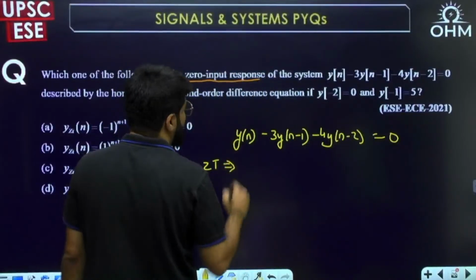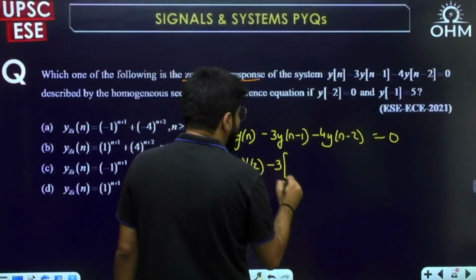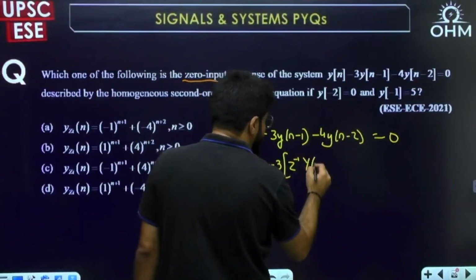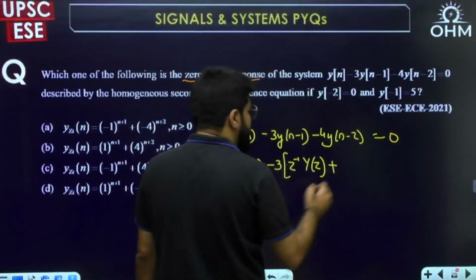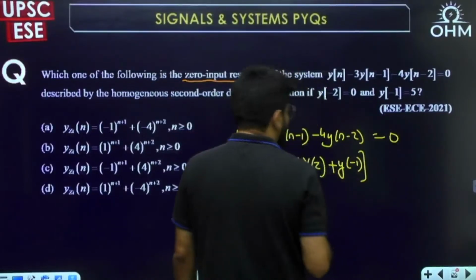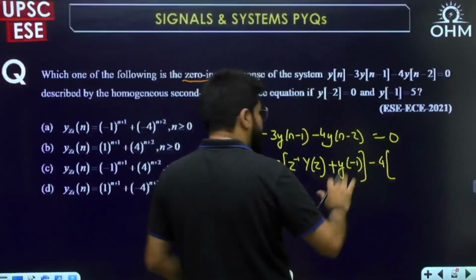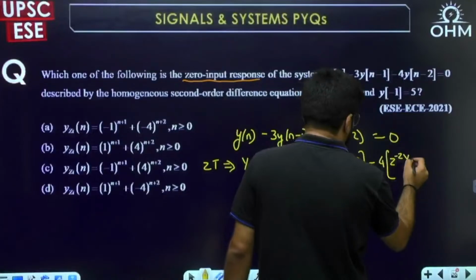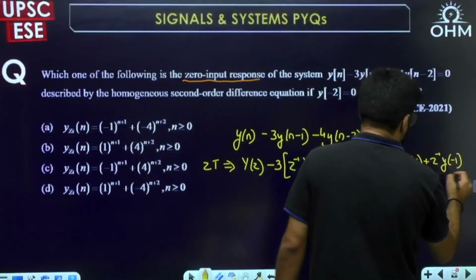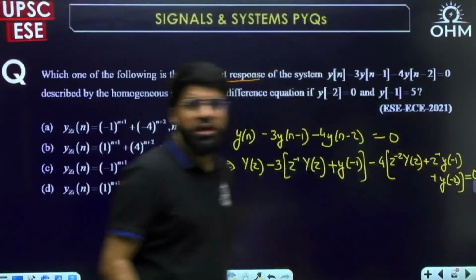Converting to the Z transform to solve it: y(n) Z transform, Y(z), minus 3 times the Z transform of y(n minus 1). With non-zero initial value, it is given by z inverse Y(z) plus y(minus 1), the initial value. Minus 4 times the Z transform of y(n minus 2), which will be z power minus 2 Y(z) plus z power minus 1 y(minus 1) plus y(minus 2). Equal to the right side 0, so the Z transform is also 0.